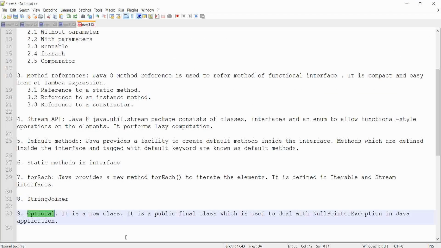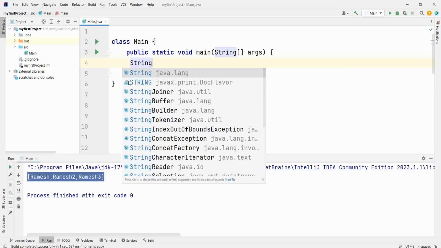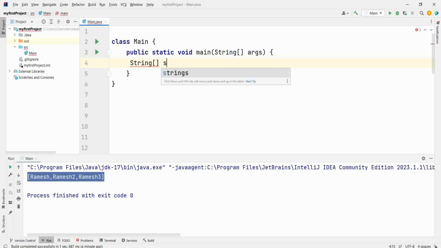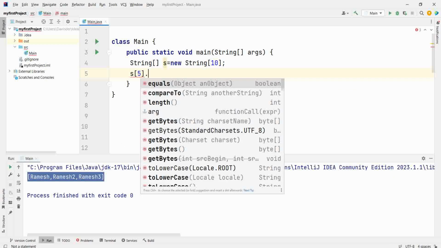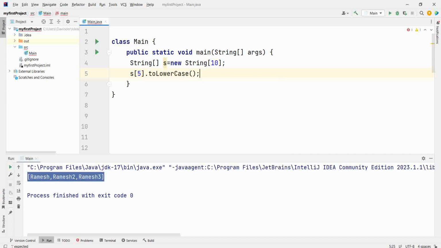Next you have Optional. Optional is a new class in Java 8. It is generally used to handle null pointer exception. String array s equal to new String of size 10. Now what you're doing is s at index number 5 dot toLowerCase, converting whatever is at this index to lowercase. But if at index number 5 the string is null, then null dot toLowerCase will give you a null pointer exception. So to overcome this, Optional is introduced.